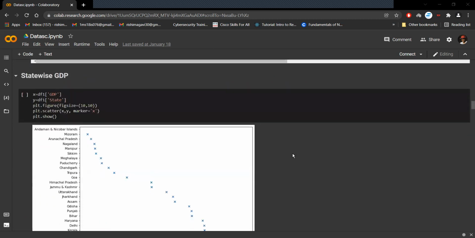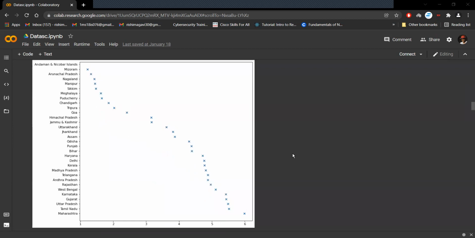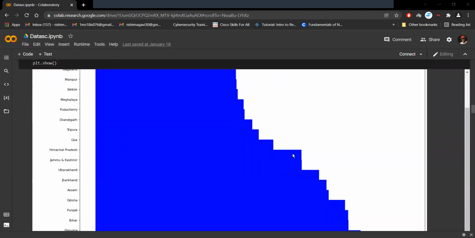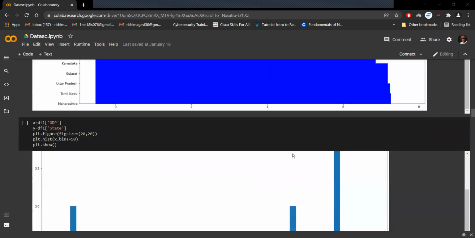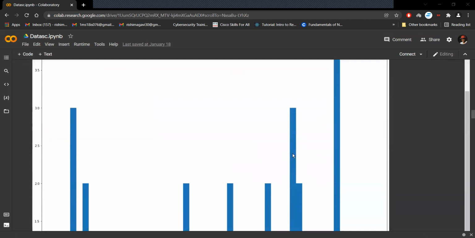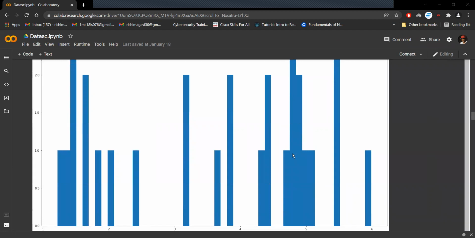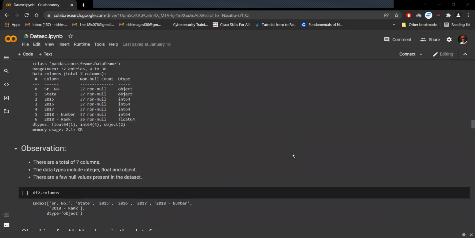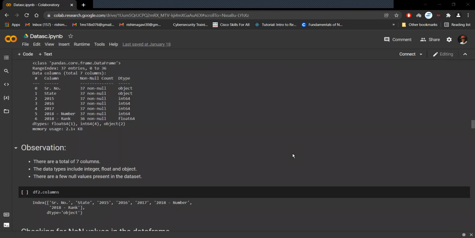A scatter plot was plotted for GDP of individual states. For a better understanding, a bar graph was plotted. A histogram plot created opportunity for good understanding of our dataset. There are totally 7 different columns. The data types include integer, float, and objects.